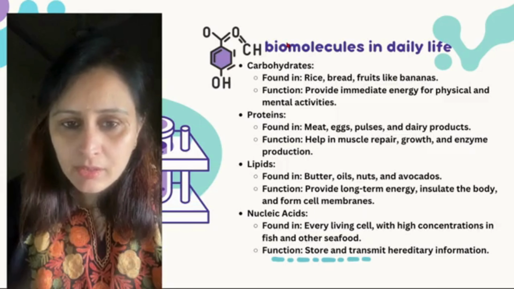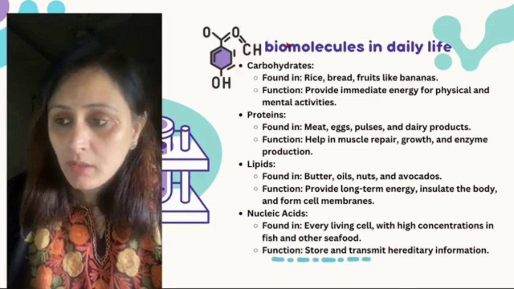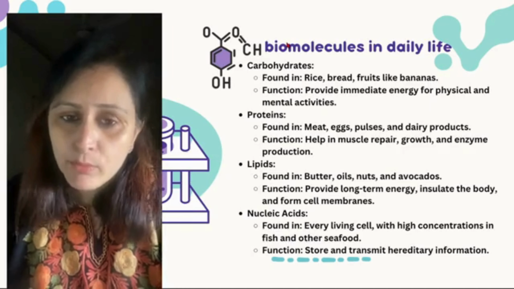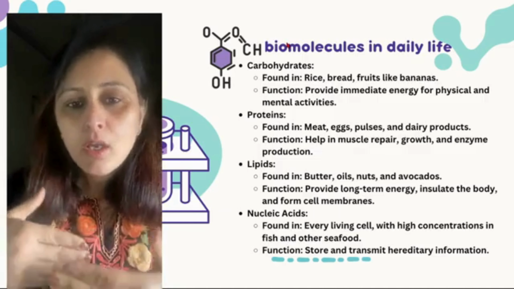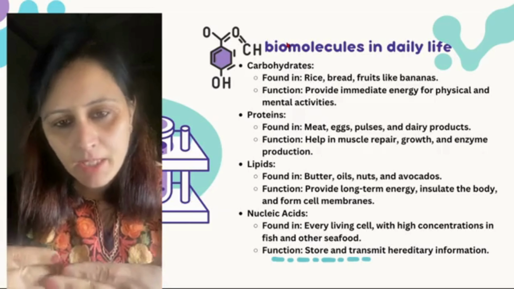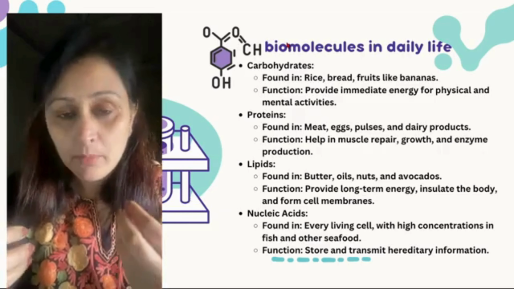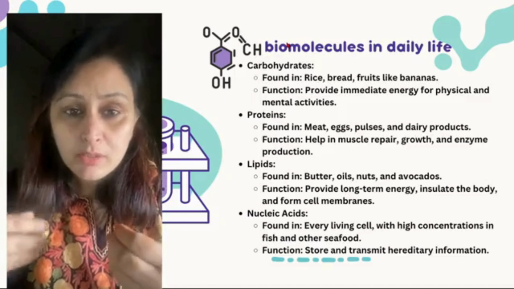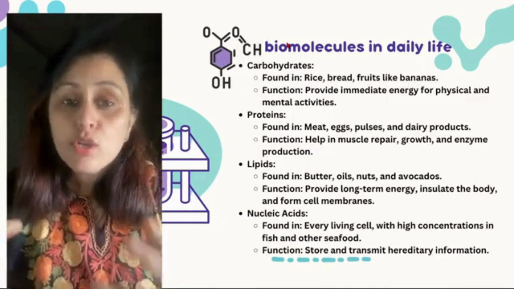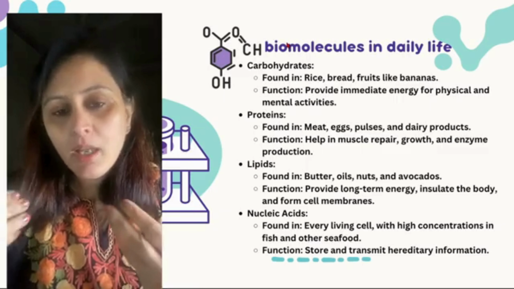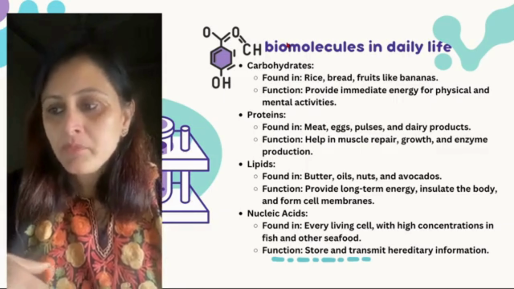Proteins, all the pulses, meat, eggs and dairy products इसमें होता है. They help in repairing also, ठीक है? So amino acids, they help in the repairing of the ruptured cells. जब भी कोई injury या बीमार होता है तो उनको बोला जाता है to consume more proteins, right? So that it helps you to repair better and faster.